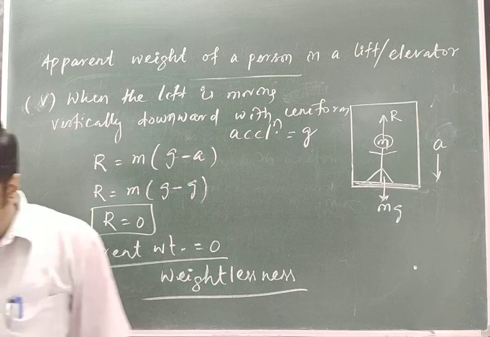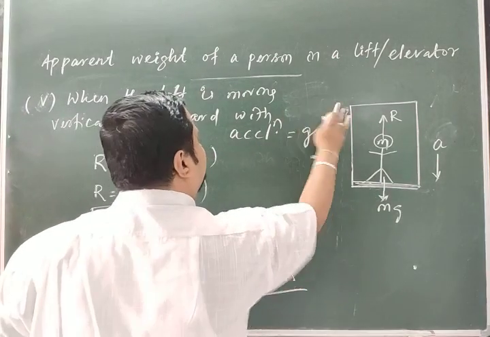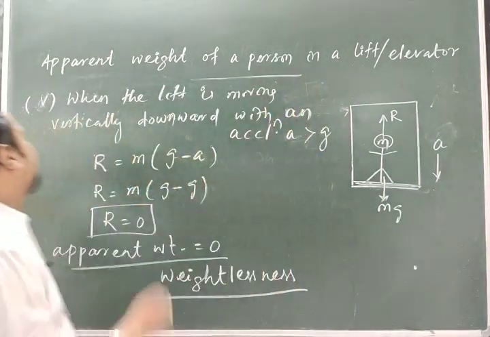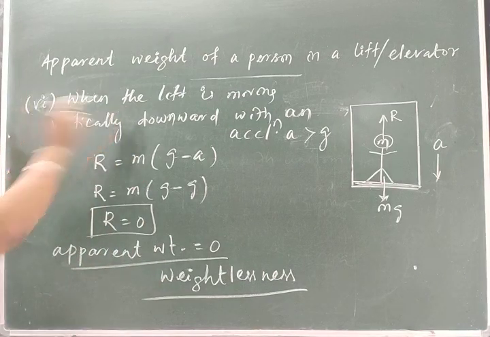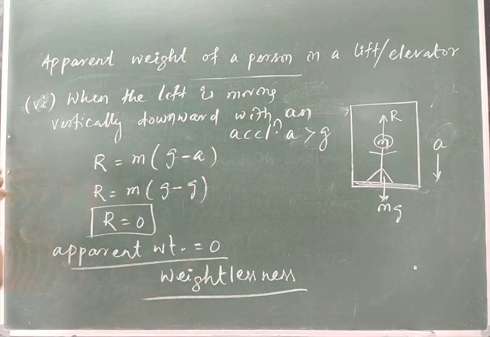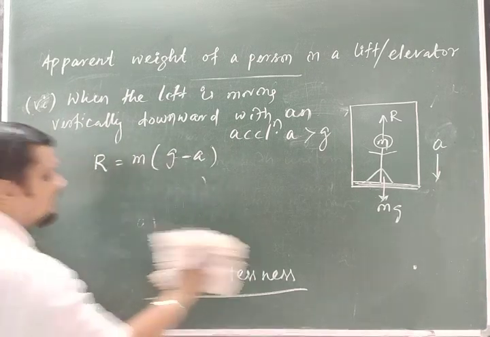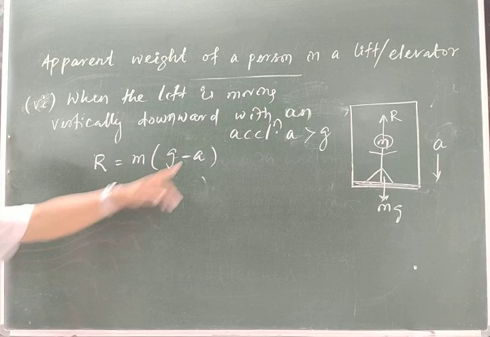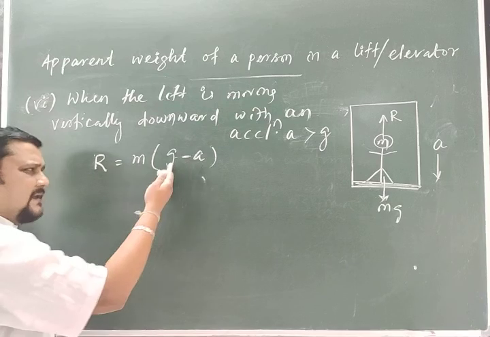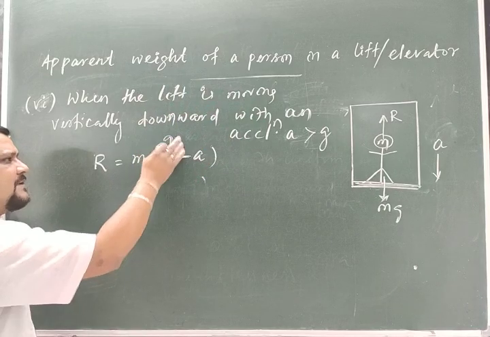Then the lift is moving vertically downward with an acceleration a greater than g. Sixth one, when the lift is moving vertically downward with an acceleration which is greater than the acceleration due to gravity. In the other two cases, it is up to equal. Now, what will you get here? If acceleration is greater than g, a greater than g means g minus a. Generally we are on the surface of Earth, near the surface g is 9.8, and a is more than that, 10 or 11 like that. So you will get a what?